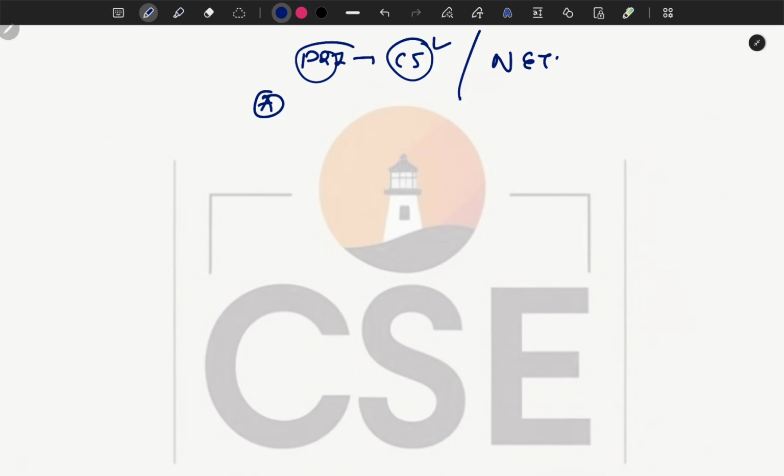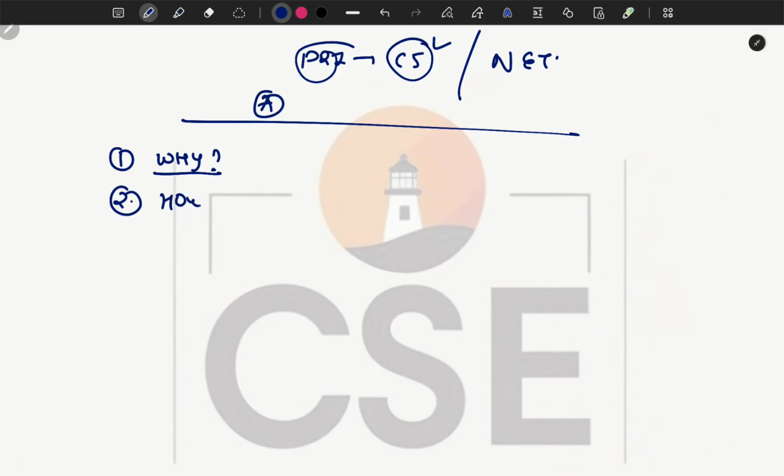First of all, I'll tell you how I'm going to proceed. First, I'll talk about why Panchayati Raj institutions are important, why the need was felt by the government to introduce them through the 73rd Constitution Amendment Act. Second, I'll talk about how it evolved. Earlier there were programs like the community development program and national extension services. From these programs, we will talk about how the structures of PRIs evolved.